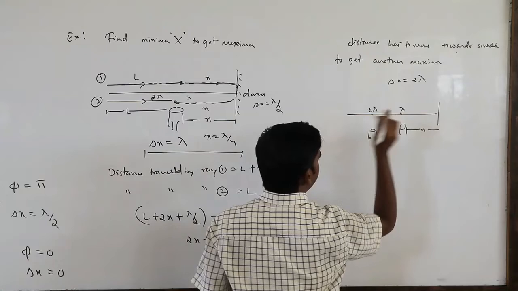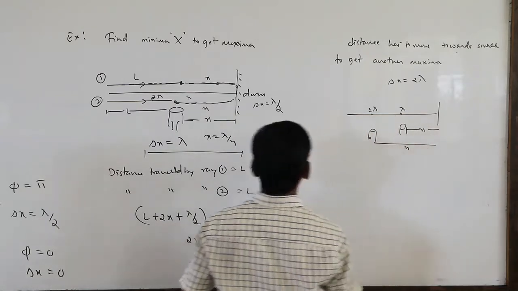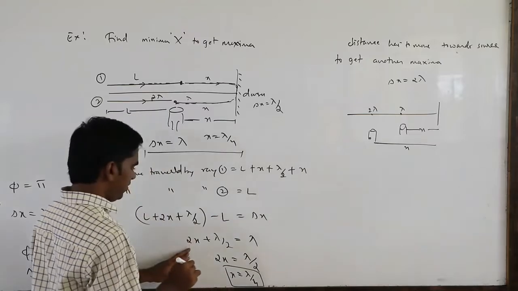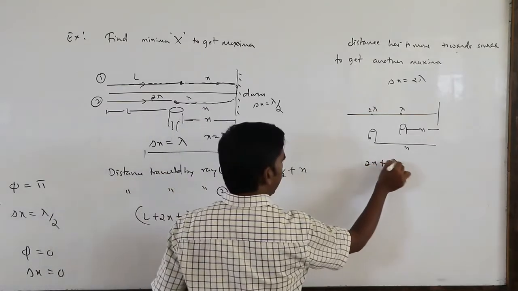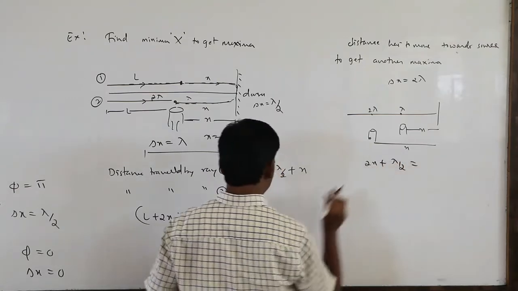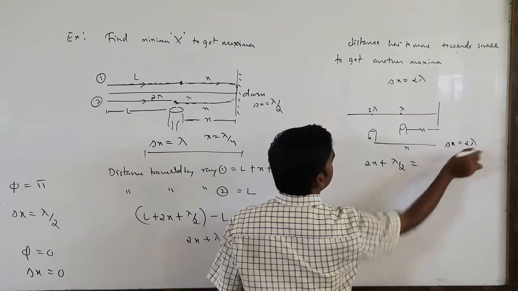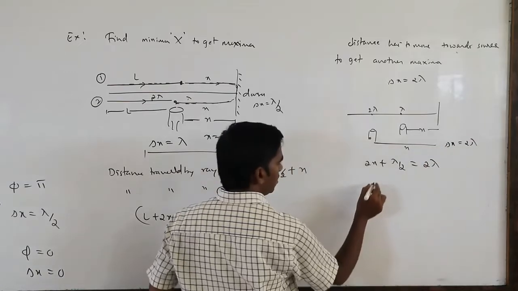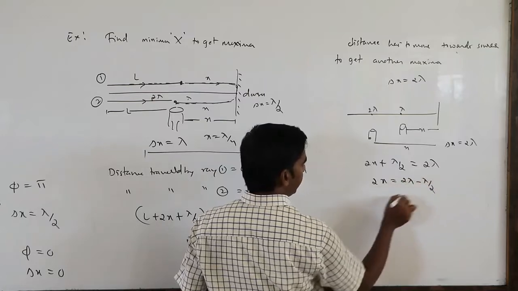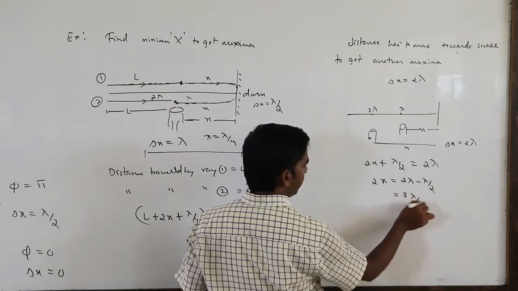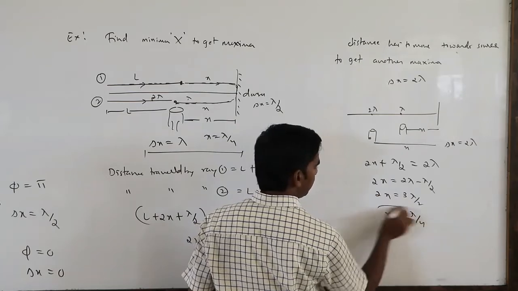As usual, 2x plus lambda by 2 equals, instead of delta x as lambda, delta x as 2 lambda. So 2x equals 2 lambda minus lambda by 2, which is 3 lambda by 2. So x is 3 lambda by 4.